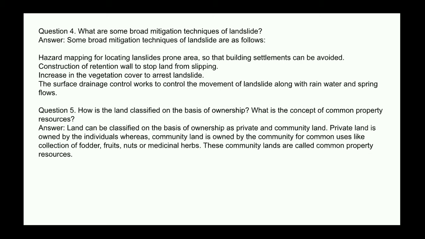Next question: how is the land classified on the basis of ownership? What is the concept of common property resources? Answer: land can be classified on the basis of ownership as private and community land. Private land is owned by the individual, whereas community land is owned by the community for common uses like collection of fodder, fruits, nuts, or medicinal herbs. These community lands are called common property resources.